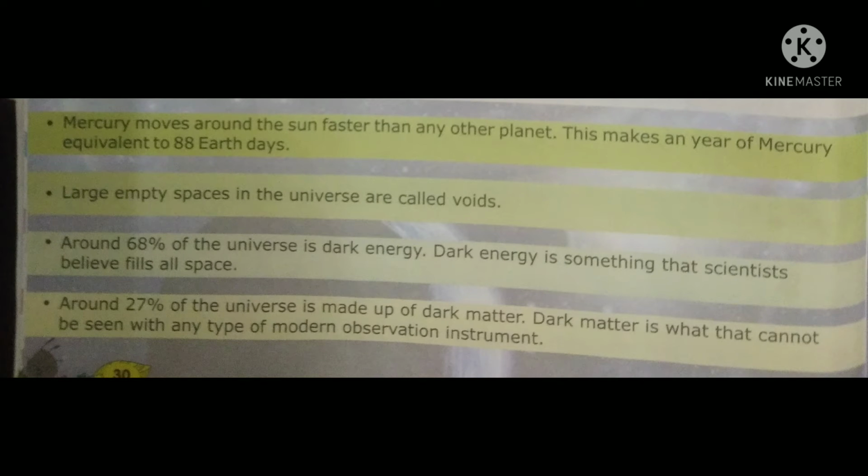The next fact is that Mercury moves around the sun faster than any other planet. It means the speed of Mercury is the maximum, and it moves around the sun faster than any other planet. Because of this, a year of Mercury is equivalent to 88 Earth days. Clear? And the next fact: what are the large empty spaces in the universe known as?